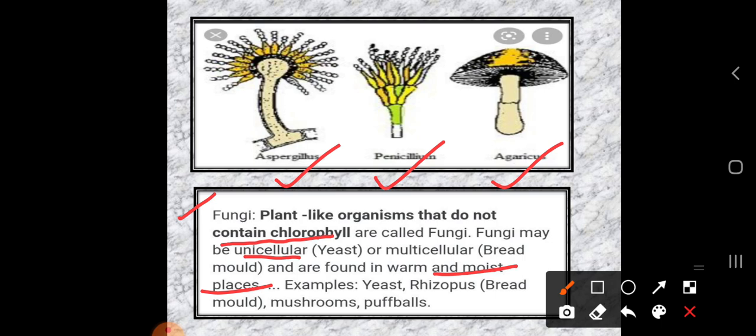But keep in mind that fungi are plant-like organisms, and they do not contain any chlorophyll. Easy examples to remember in the family of fungi are yeast, Rhizopus, the bread mold, mushrooms and puff balls. Mushroom is none other than Agaricus. So this is one example of fungi.